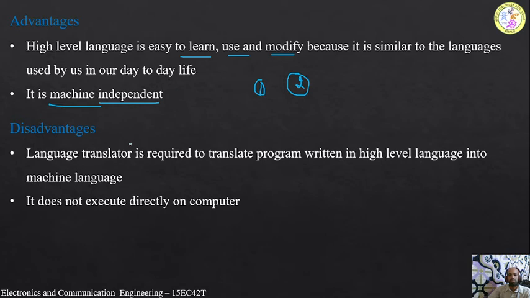And what are the disadvantages? So the language translator is required to translate the program written in high level language into machine level language. So whatever the program we are going to write is in the high level language, in English like sentences, but our computer cannot understand this language. It can understand only the machine level language. Therefore, we need to convert high level language into machine level language. Then this machine level language will be given to the CPU or to the processor, which is going to understand.